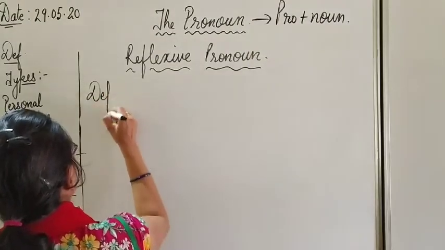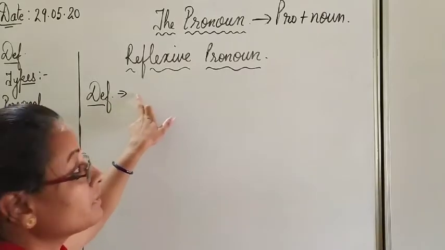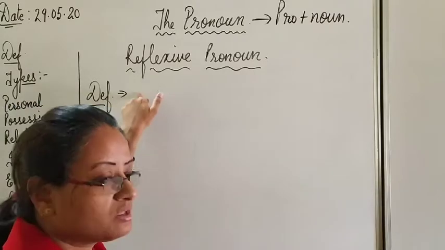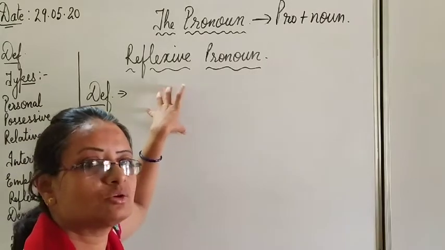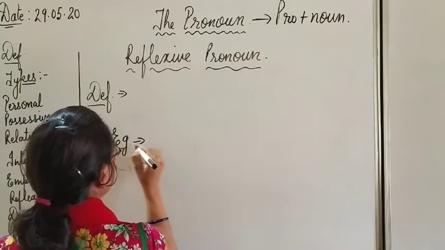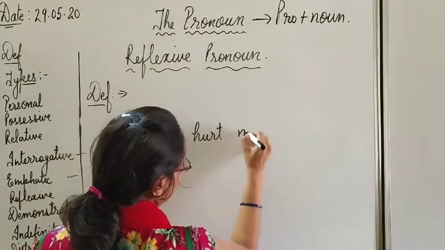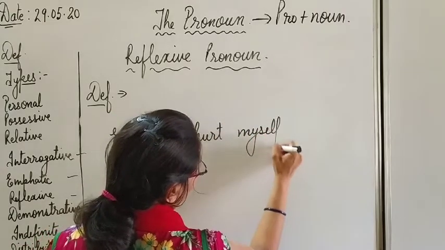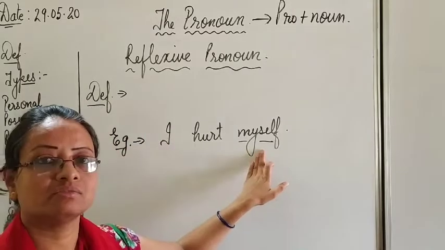Now the definition, how will you frame the definition of it? The compound reflexive personal pronouns, they act as the object of the verb. They act as the object of the verb. I'll explain it to you through some examples, like: I hurt myself. I hurt myself. See this word myself.